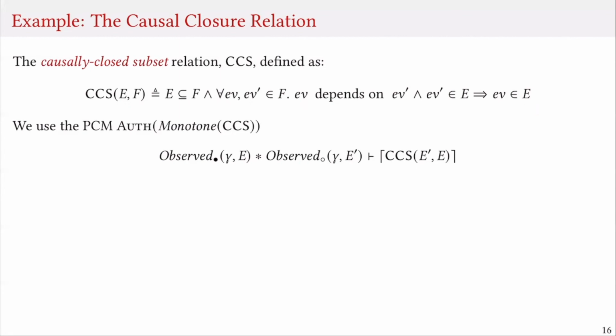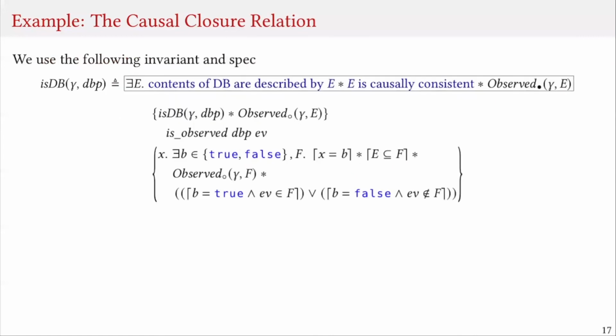We use the authoritative PCM over the causally closed subset relation to define our resource. We define two predicates again, observed full and observed fragment, that track the set of observed events as is expected from the PCM. If we know that the full set of events is E and the fragment is E prime, then we know that E prime is a causally closed subset of E. Let's see how we use this to actually prove that our program does not crash.